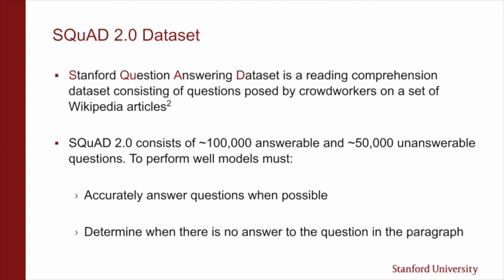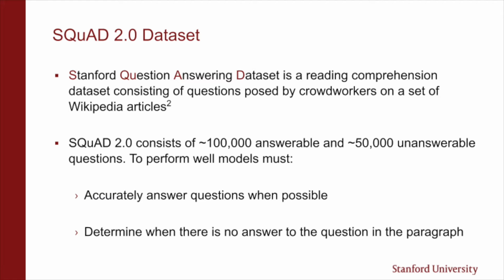Let's briefly zoom in on the Squad dataset we're going to be using in this study. Squad stands for Stanford Question Answering Dataset. It consists of paragraphs sampled from Wikipedia and questions about these paragraphs posed by crowdsourced workers. The answer to each question, if it exists, is a span of text from the corresponding paragraph.